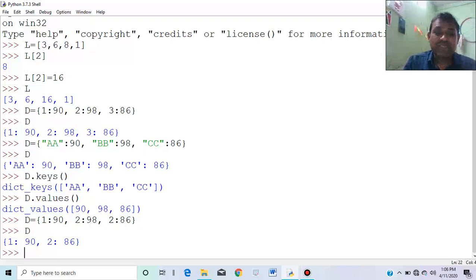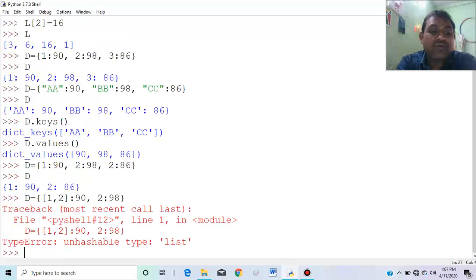For example, suppose this is D, and instead of using 1, 2, just a minute, let's remove it, this is meaningless. Suppose I am using here [1, 2]. What is this? This is a list, and the list is mutable. This is an error. So keys are immutable, keys can't be mutable. So this is the introductory concept of dictionary. Thank you.